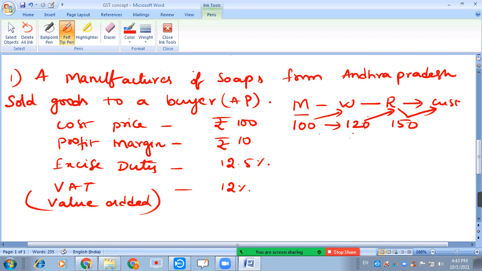From manufacturer to wholesaler, 100 rupees were added, and from wholesaler to retailer an additional 20 rupees were added, from retailer to customer another 30 rupees were added. So whenever the sales transaction takes place, some values can be increased. That is what is called value added.